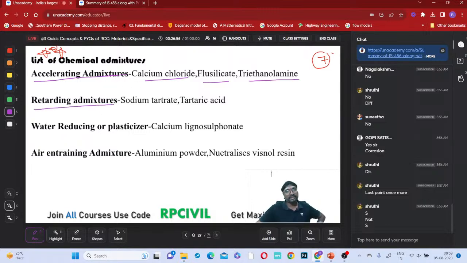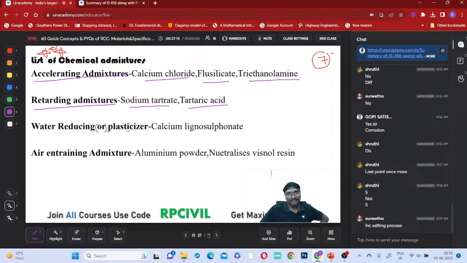Retarding admixtures: sodium tartrate and tartaric acid. These two we use for retarding. What is the meaning of acceleration and what is the meaning of retardation? Acceleration means they will speed up the hydration process.